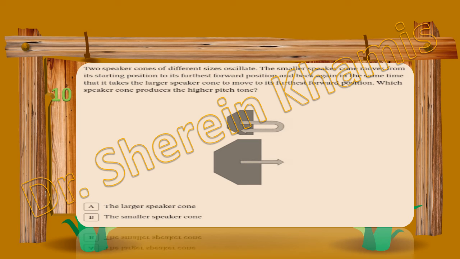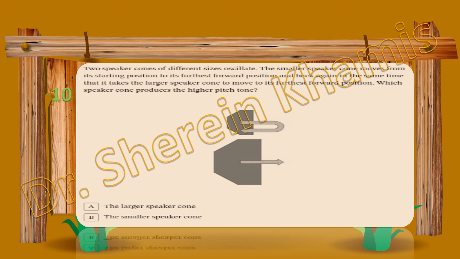It takes a larger speaker cone longer to move to its farthest forward position. Which speaker cone produces a higher pitch tone? When the cone moves out and returns back, it takes a shorter time, making the sound a high pitch.